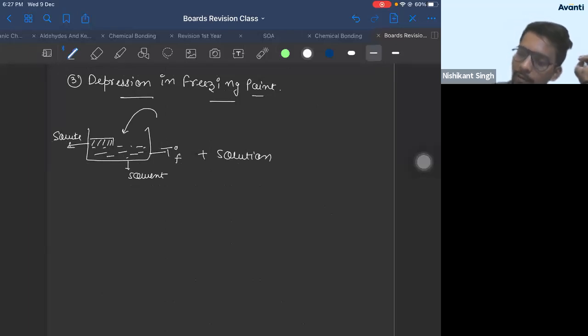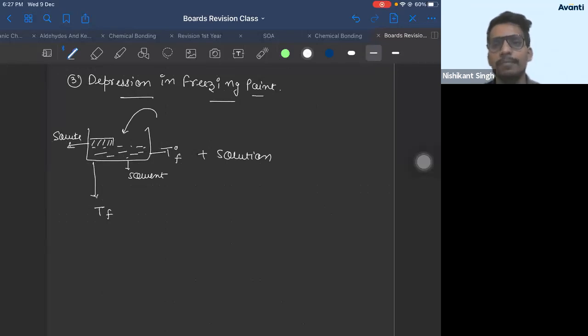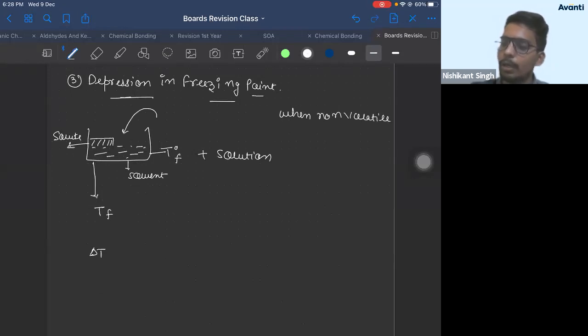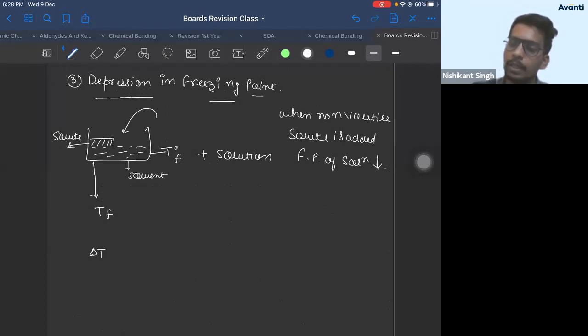So the solution will have a freezing point of TF. Same formula, the only difference is delta TF, depression in freezing point. That means when non-volatile solute is added, freezing point of solution decreases, whereas boiling point increases. Therefore, we say depression in freezing point.